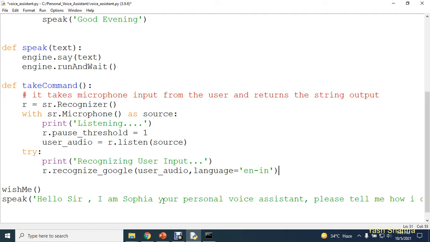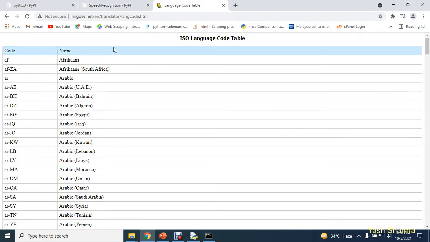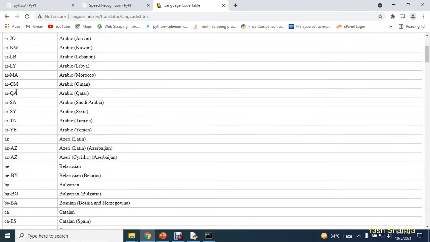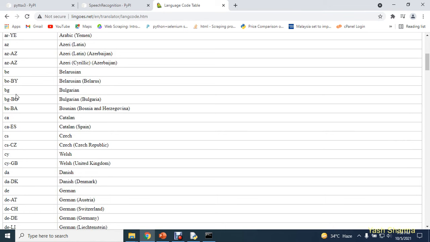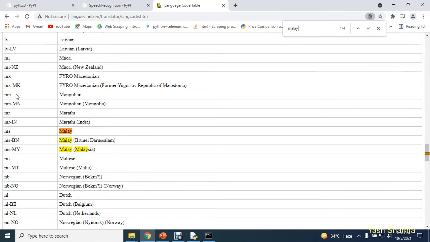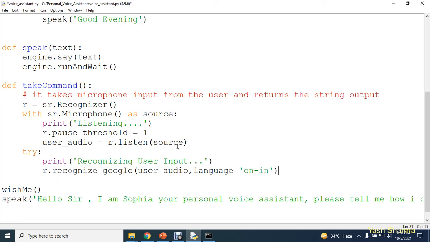Okay, I would like to show you this table, language code table, and you can see these are the language codes. Okay, en means we are going to use English Indian. If you want to use any other language, you can have a look at this code. Suppose let's take an example of Malay. So here if I write Malay, you can use this code ms-bn or ms-my. So these are nothing, these are your language codes. So your Google will recognize your voice, and the language which I am using is English Indian.